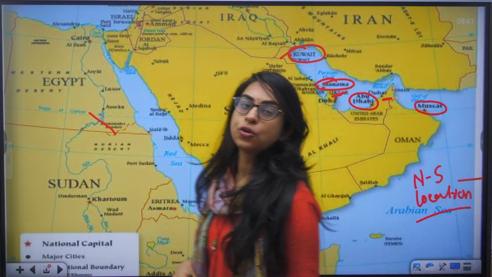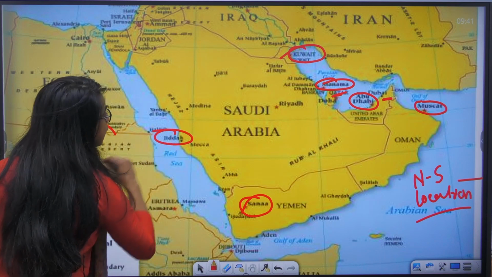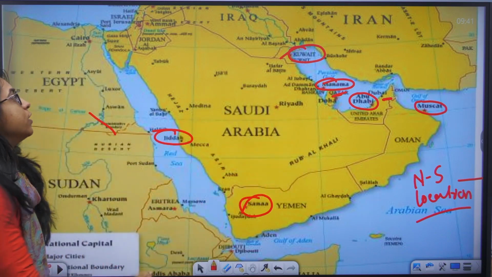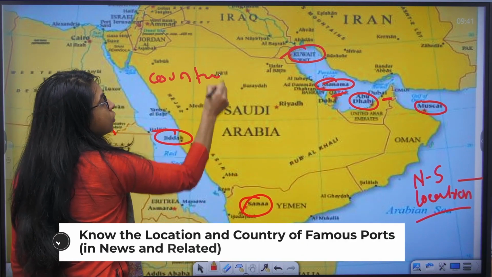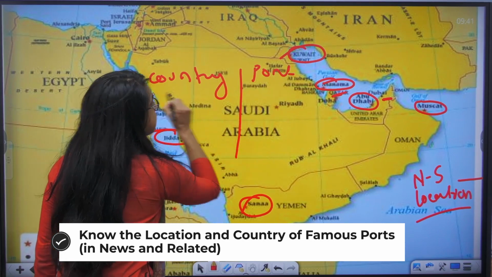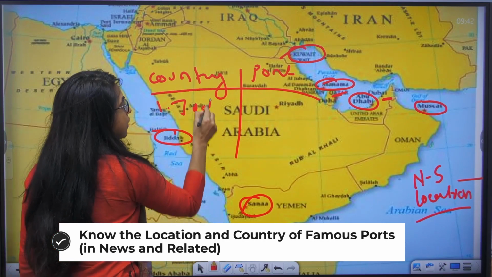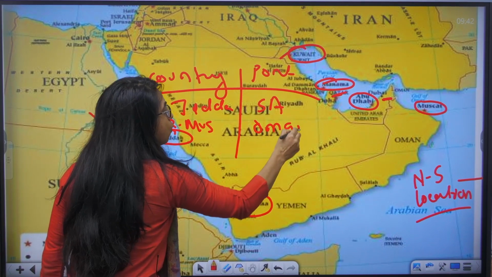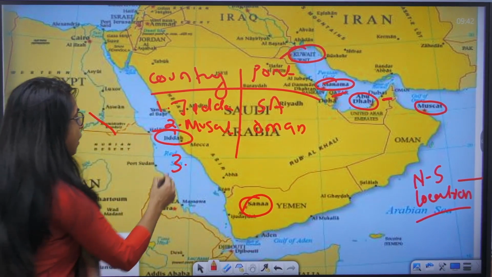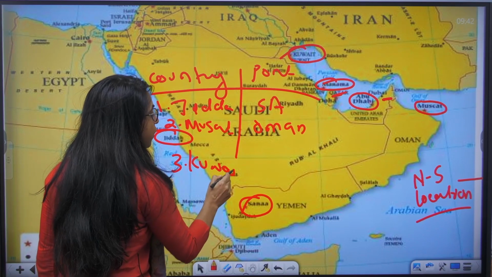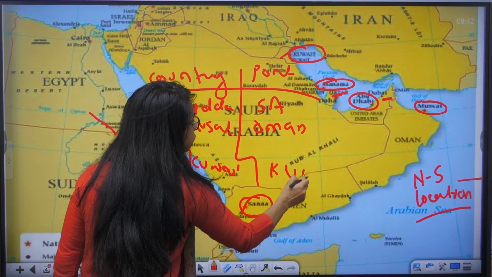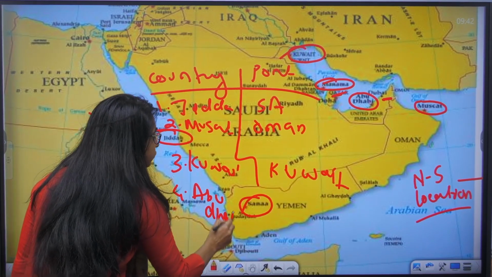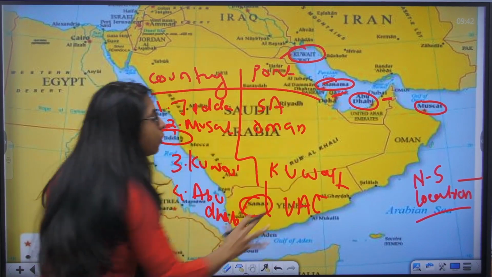The other port you should also know about is Jeddah. Jeddah is in which country? Know about that. What you have to do is know the country and know the port. So Jeddah is in Saudi Arabia. Muscat is in Oman. Kuwait City is in Kuwait. Abu Dhabi is in UAE. So know about them.